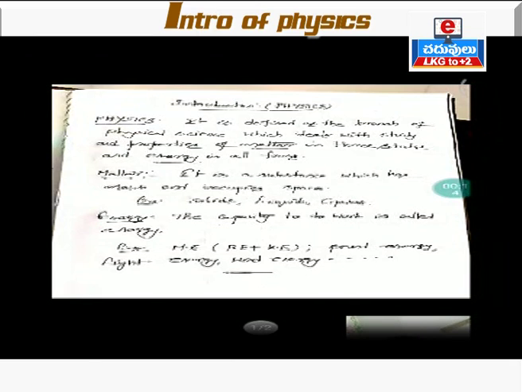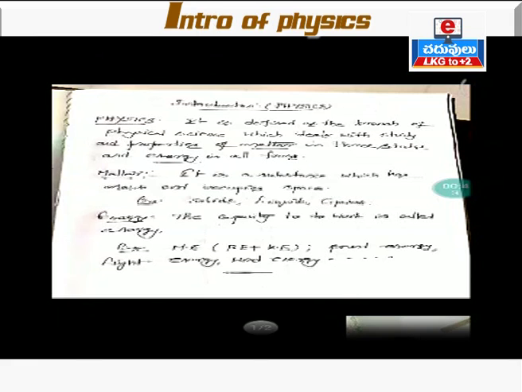So before going to start, first I would like to congratulate you that you have succeeded your 10th class exams. And in this first year syllabus regarding the physics subject, first, I want to give the introduction point of view, like what do you mean by physics and what are the chapters you are going to study in first year, and all these things I want to discuss in today's class. Okay, let us start the class.